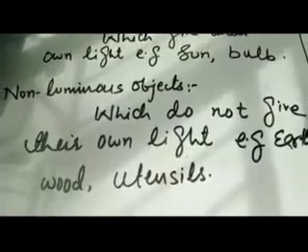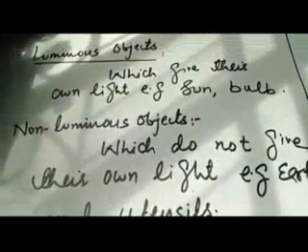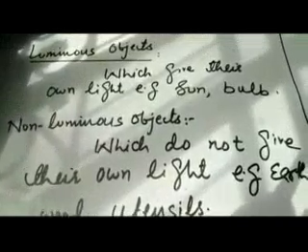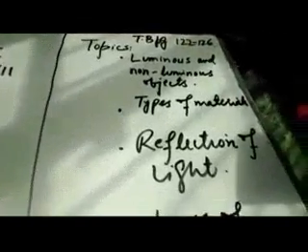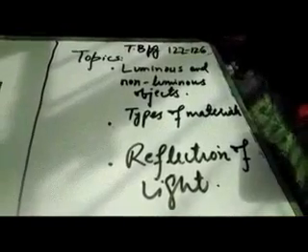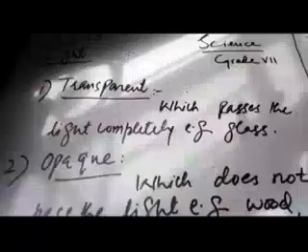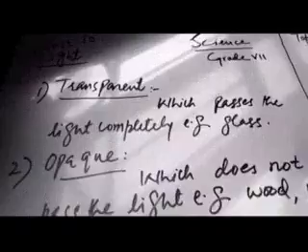Now, after discussing luminous and non-luminous objects, I will move toward the second topic, that is types of material regarding transmission of light. Students, there are three types of material regarding the transmission of light.